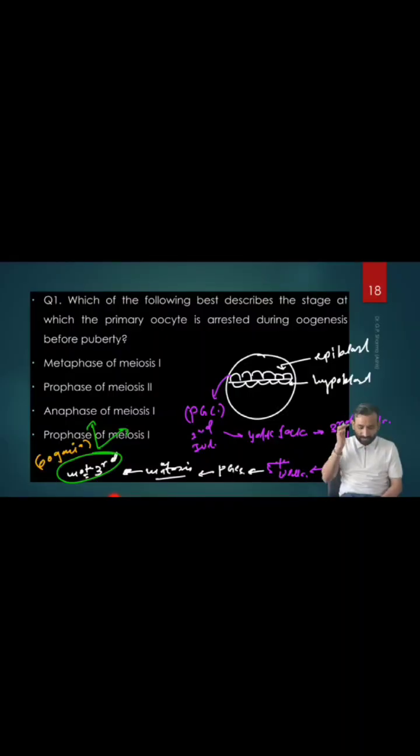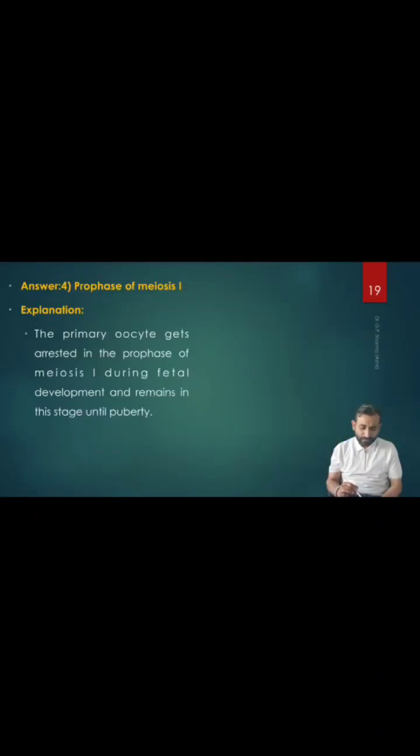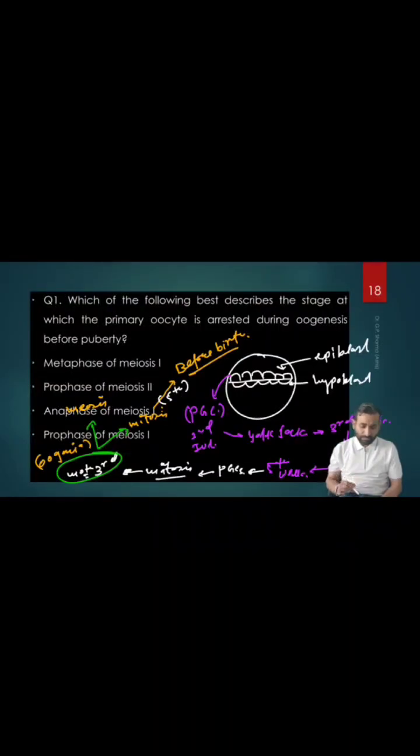Once they divide, some of these oogonia begin to undergo meiosis. Some continue to undergo mitosis. They divide continuously till before birth. So in the middle, before birth, at about the 5th month of IUL, the number of oogonia becomes about 7 million.